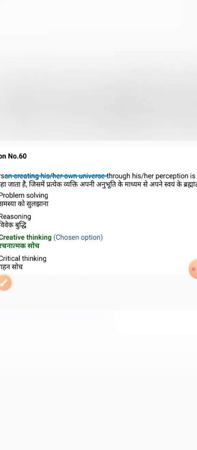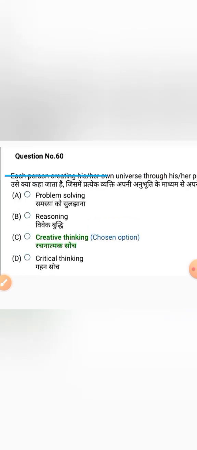And the next question: each person creating his or her universe through his or her perception is referred to as. Options: option A problem solving, option B reasoning, option C creative thinking, option D critical thinking. Once again the question: each person creating his or her own universe through own perception is known as creative thinking. Option C is the correct answer.